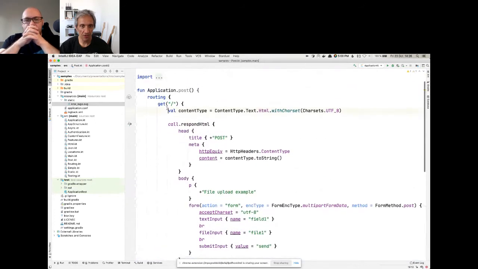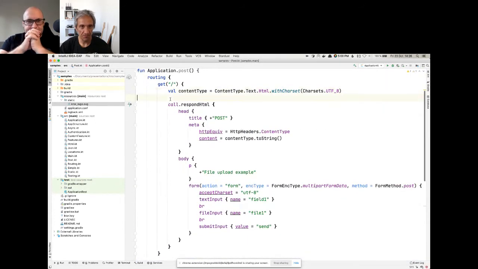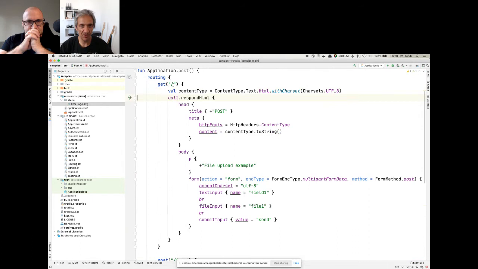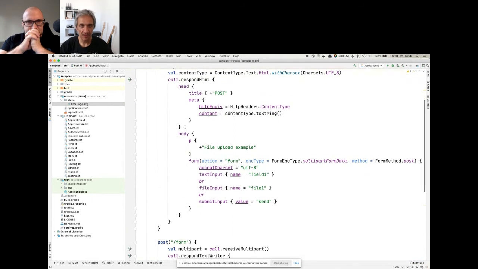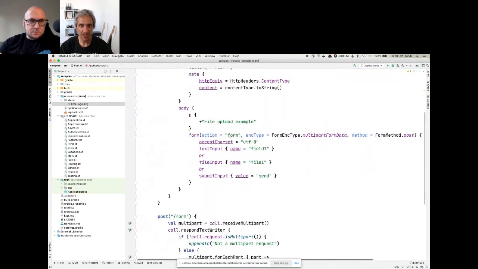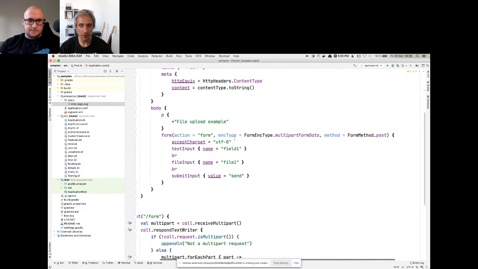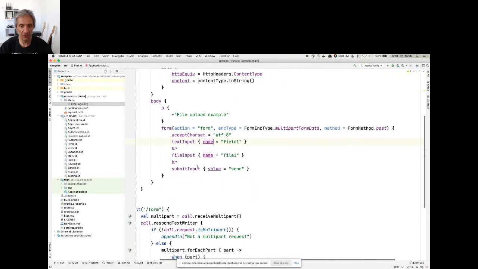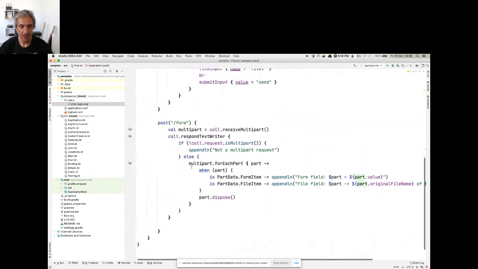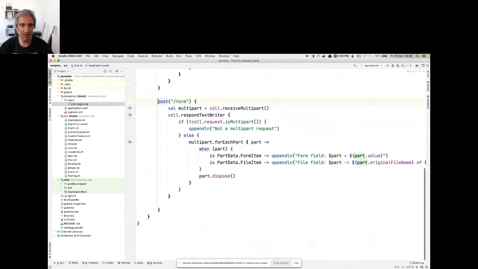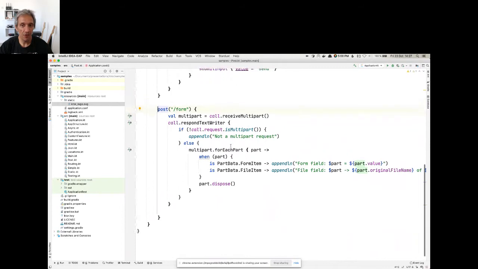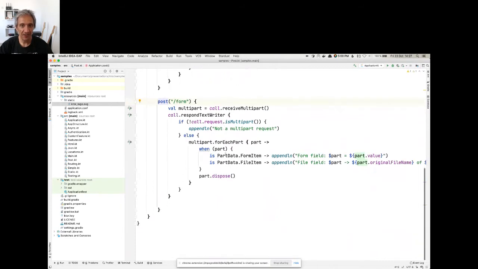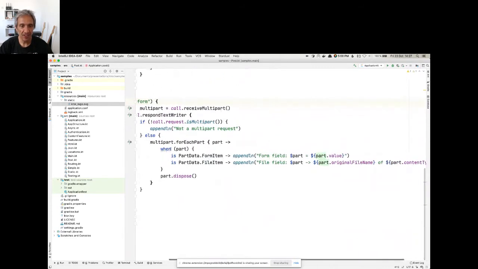So this one we're not going to go through. It's nothing spectacular. I mean, it's just everything we've seen so far. I just have a get, and then I'm rendering some HTML, and I'm just adding a multi-part form data. So essentially, I have a form field, and I have a file. Now, in the post, what I'm doing here is I'm defining the post verb, and I am saying to Ktor to receive this as a multi-part form data request. And if it is, then I have access to each of the parts and do whatever I want with them.